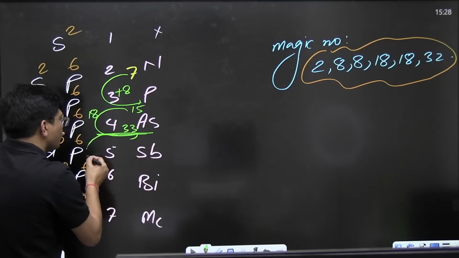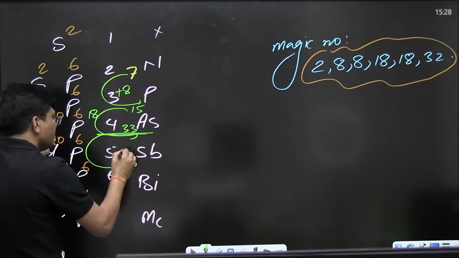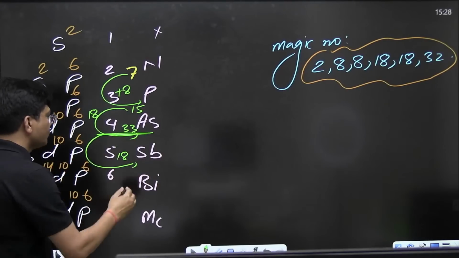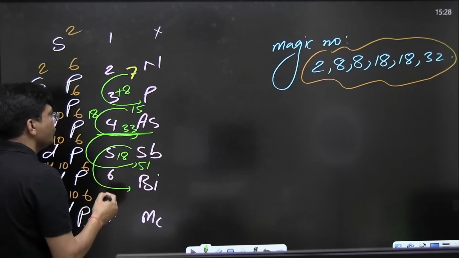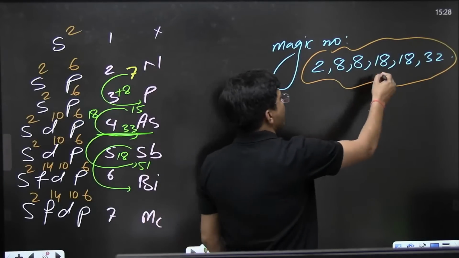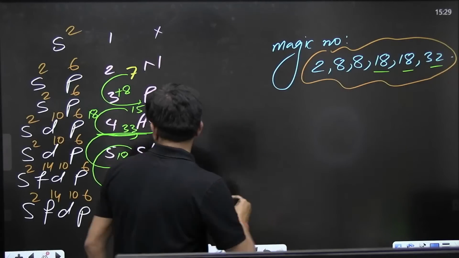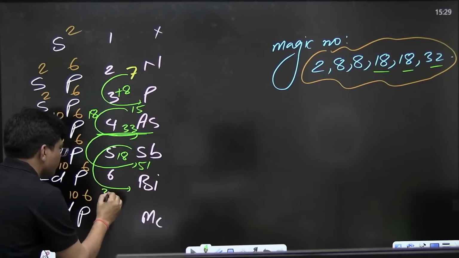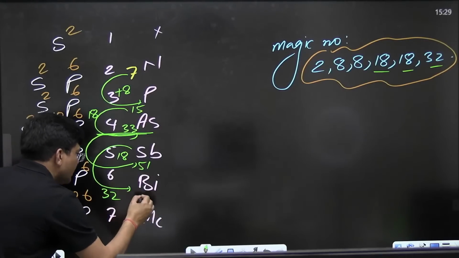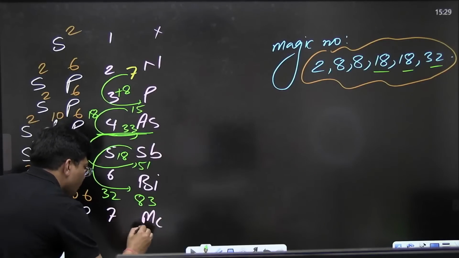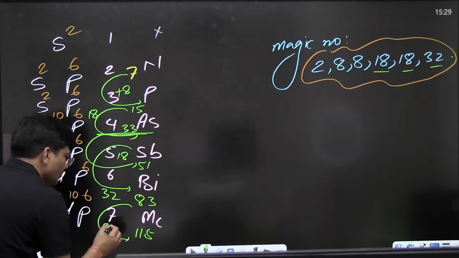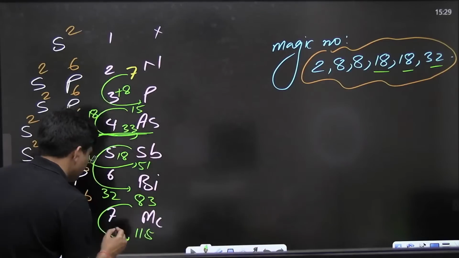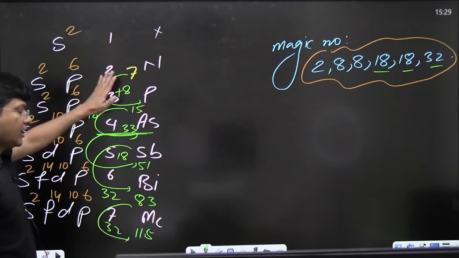Once again we add 18, which gives 51. Now add 32: 83, and then 115. Once again 32. These are the atomic numbers.